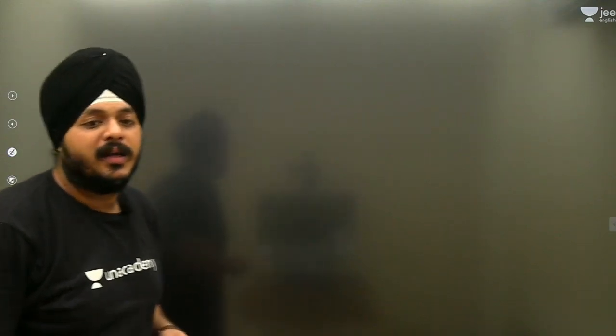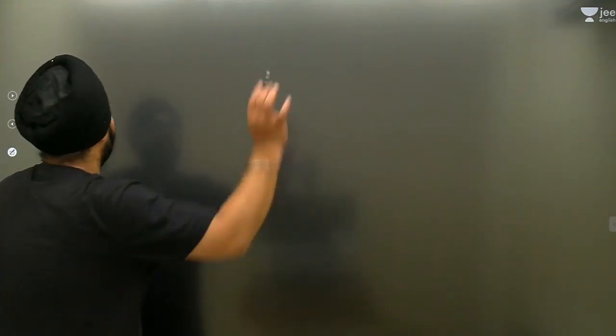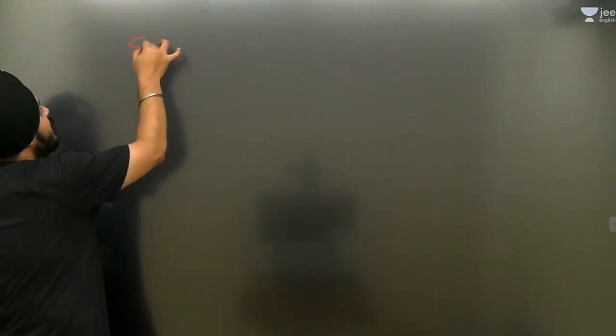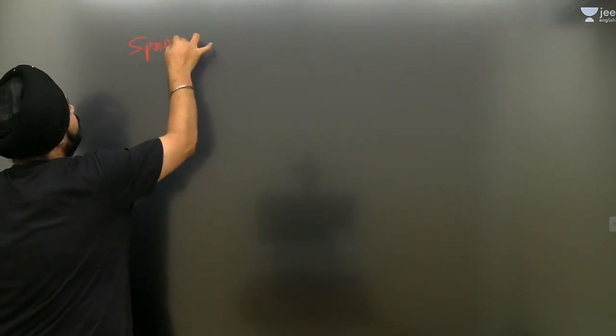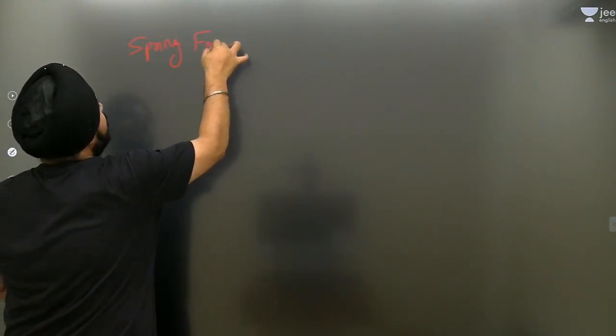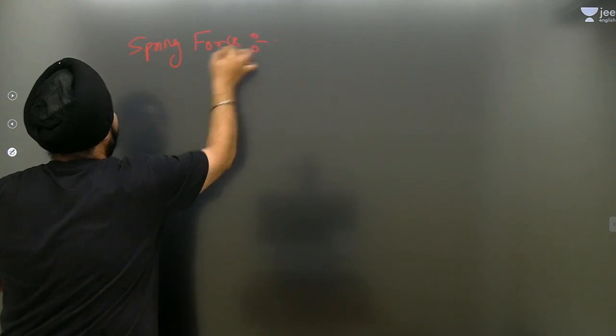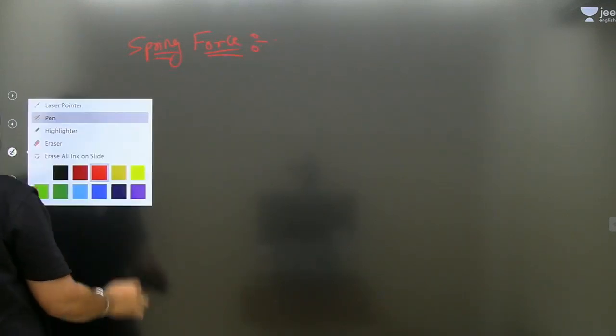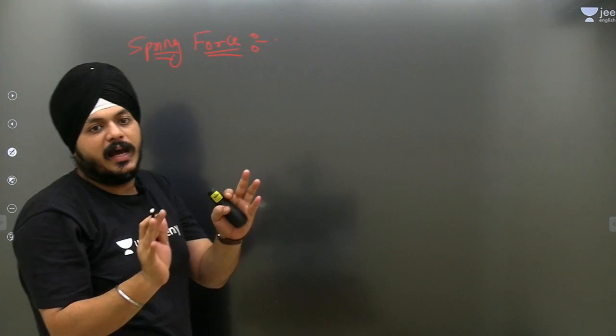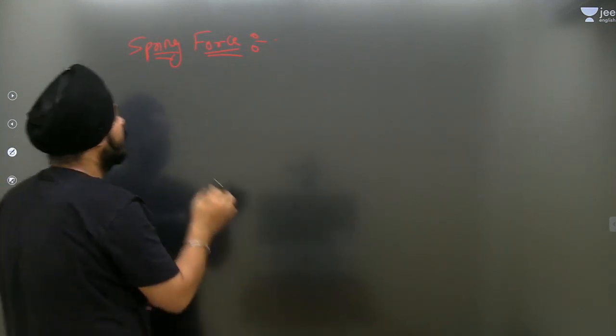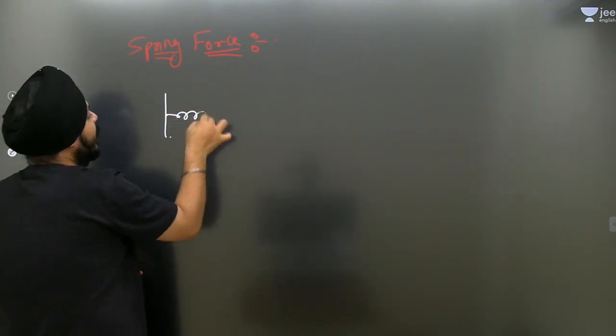Okay guys, moving forward. Let us have an example. We are moving forward to the first kind of force, that is known as the spring force. Some noteworthy points are needed to remember. Let us take an example.